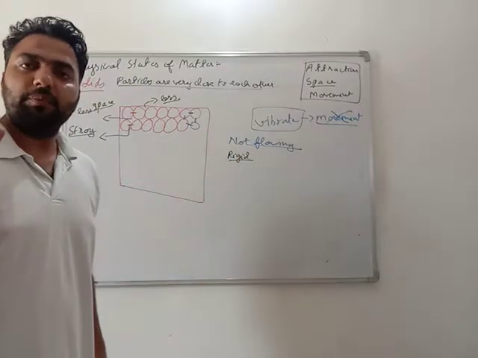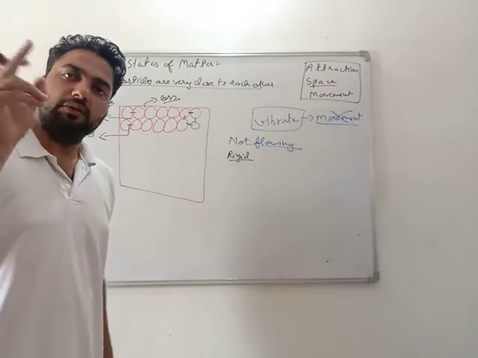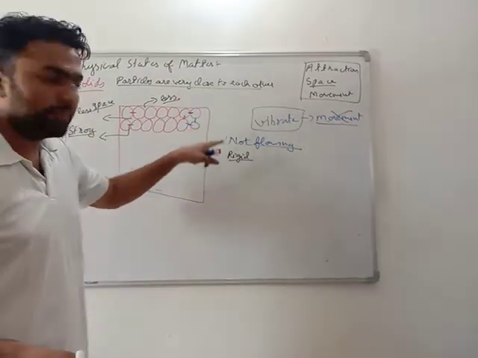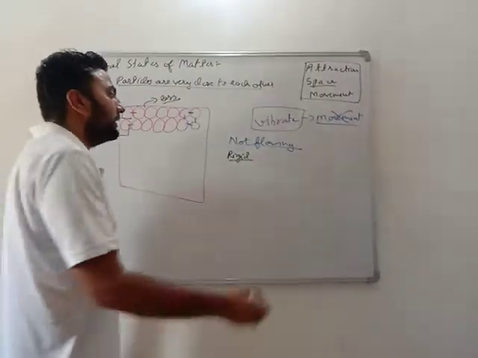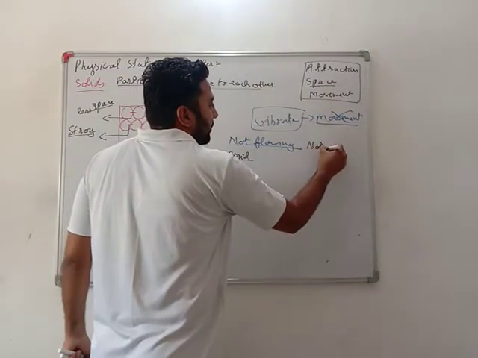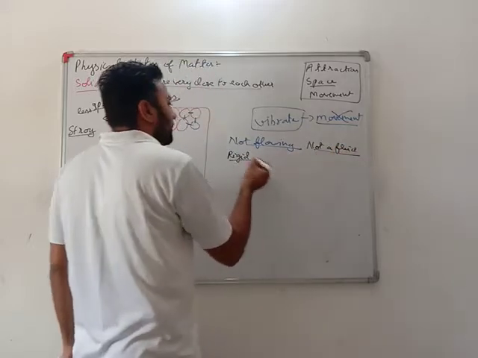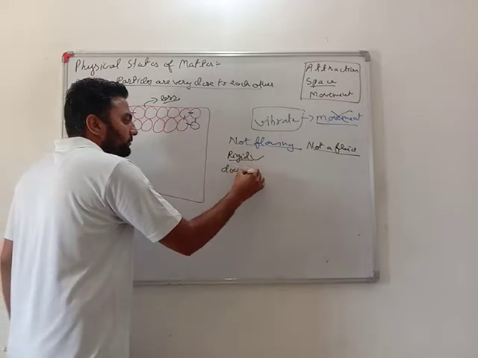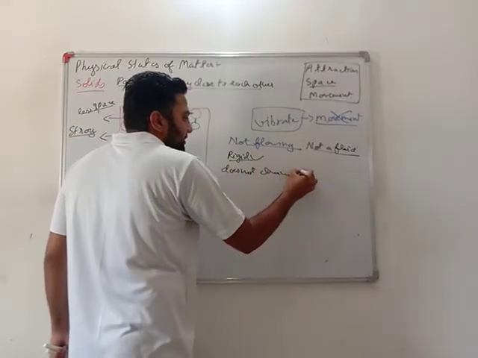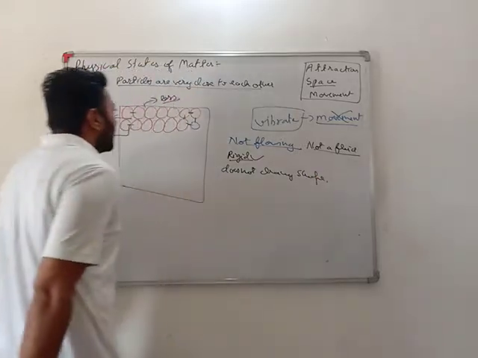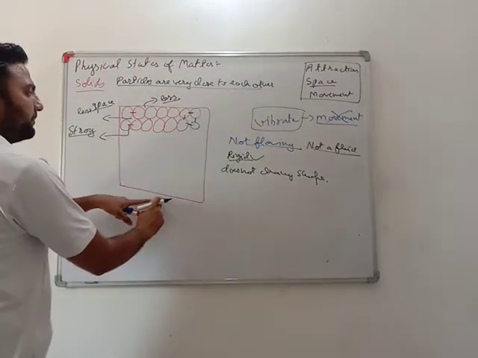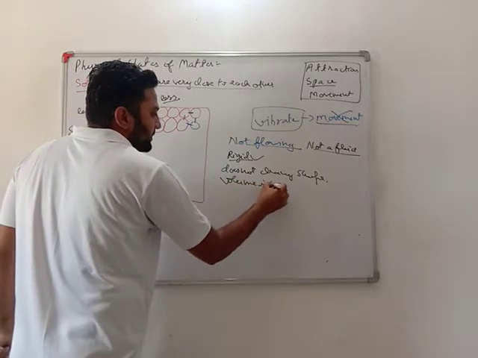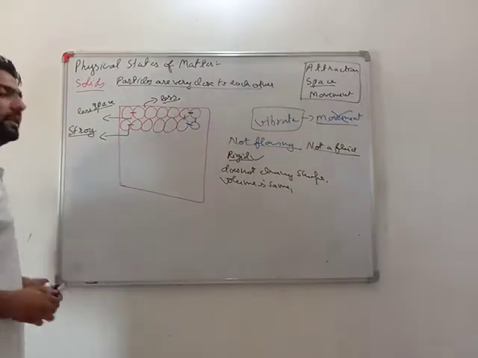We have seen water and vapor were flowing because they were fluids. This is not flowing because its particles are not changing its shape. It is a rigid material. Very important, not flowing, or you can write not a fluid, or you can write rigid, which means it does not change shape. Its shape will be same, so its volume is also same.